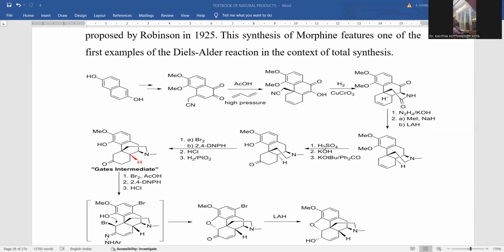And next, let me treat with sulfuric acid, potassium hydroxide, potassium tertiary butoxide, and diphenyl ketone. So these are the subsequent chemical transforming reagents. Whenever added, what happens? These reagents are able to convert methoxy into hydroxy. So this is called simply deprotection. Methoxy is shifted into hydroxyl. And here is the development.